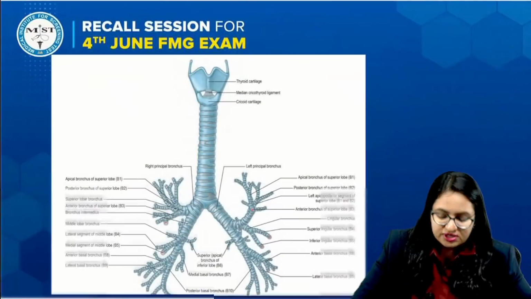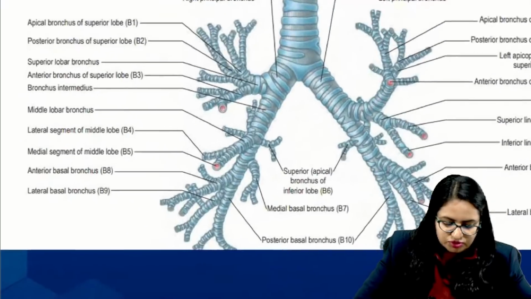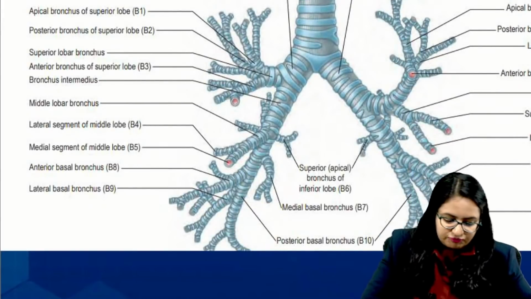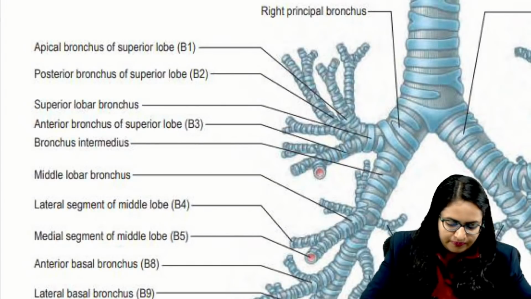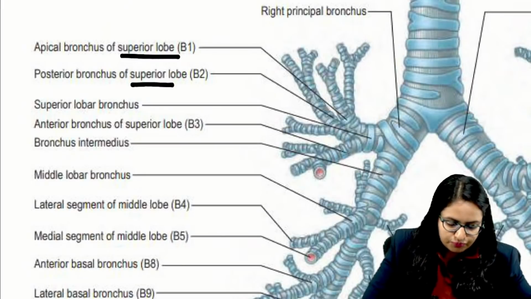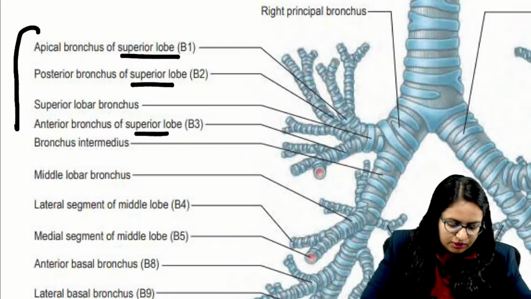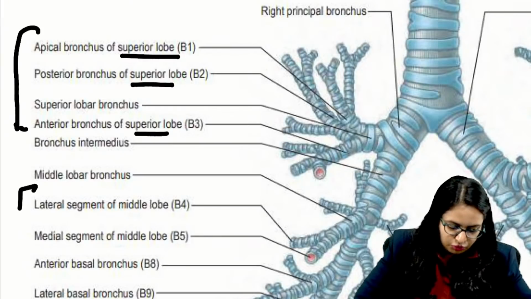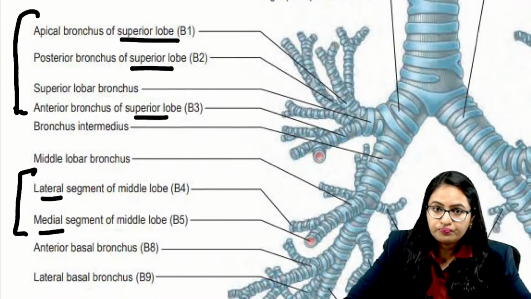Now the image was given for the bronchus over here, and I will focus on the right side. The bronchi correspond to the bronchopulmonary segments. For the superior or upper lobe, this is the apical bronchus, this is the posterior bronchus, and this is the anterior bronchus, which have been labeled over here. When we talk about the middle lobe, the bronchus is present over here, with the lateral and the medial segments of the middle lobe.